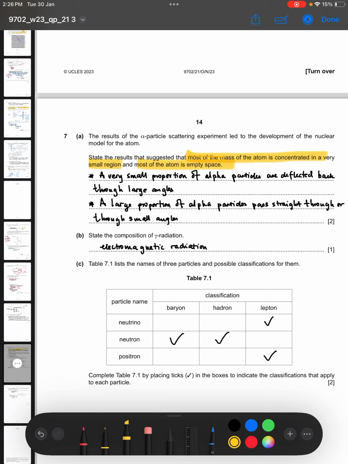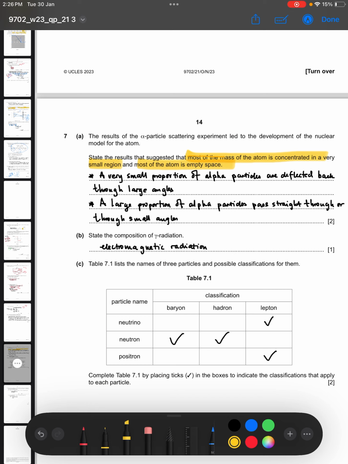Now the next thing is, why do we say that it is a very small region? Yes, we have understood that most of the mass of the atom is concentrated in a small region, but why a small region? It's a small region because only a few alpha particles were ever able to go back through angles greater than 90 degrees.